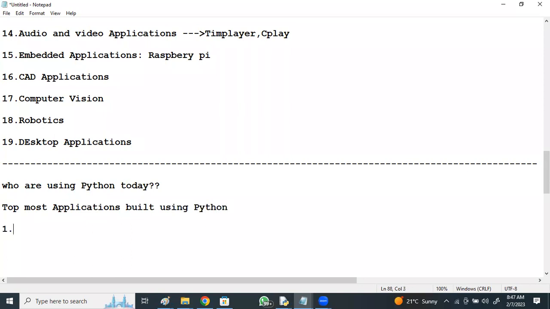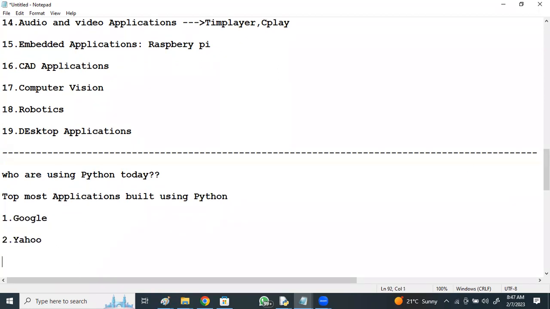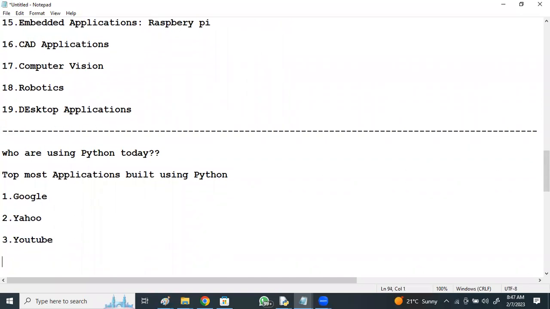Google uses Python for its web search system. Google is one of the best examples of a Python web application. Google's first web crawler was written in Java, but later it was too difficult, so it was rewritten in Python. Yahoo uses Python, and YouTube uses Python for its video sharing service.